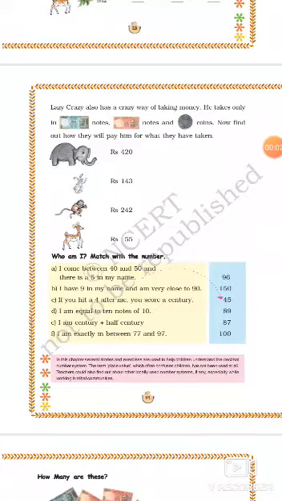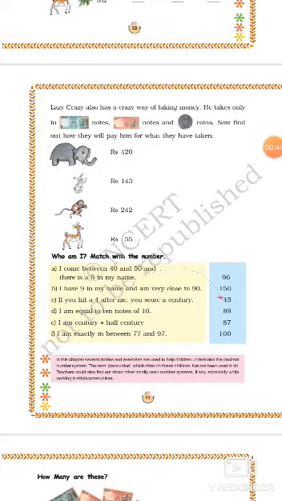Lazy Crazy also has a crazy way of taking money. He takes only in 100 rupee notes, 10 rupee notes and 1 rupee coins. Now find out how they will pay him for what they have taken. So just see, an elephant wants to pay rupees 420, a rabbit wants to pay rupees 143, a monkey wants to pay rupees 242, and the deer wants to pay rupees 55.